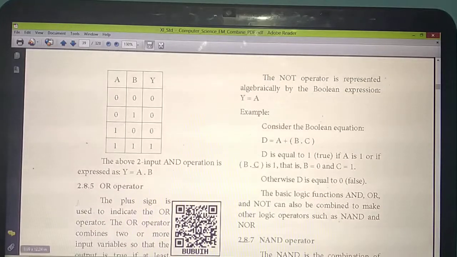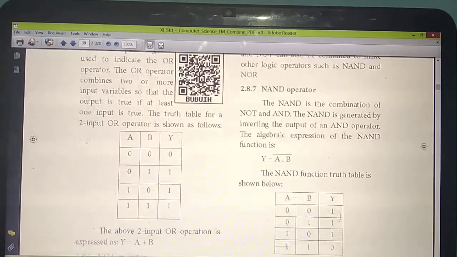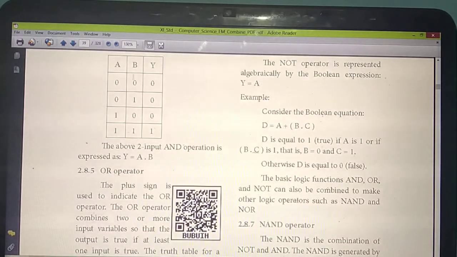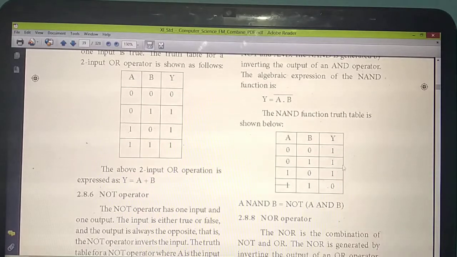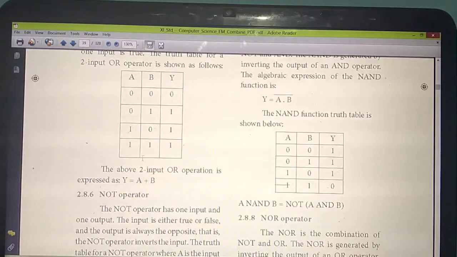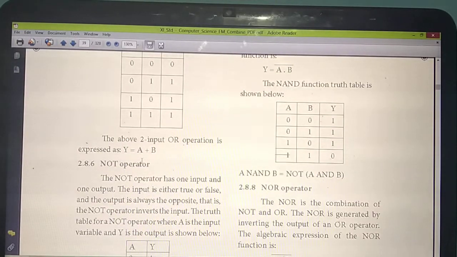First, see this table. The A and B columns will be the same for all: 0, 0, 1, 1 and 0, 1, 0, 1. But the answer for AND is first 3 zeros, last 1. Here for NAND it is first 3 ones, last 0. Just the opposite: in the place of zeros you should put 1, so 3 places 1, last place 0. Just the opposite of the AND operator, you should write as NAND.